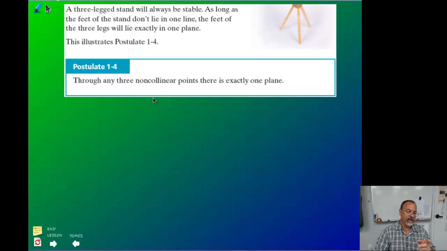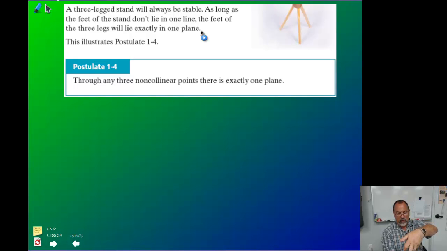And then the last postulate: 3 points that are not on the same line, there's only one plane that can go through them. This really is why a three-legged table will always be stable, and why we use a tripod when we're trying to make something secure. Once you get those 3 points in a plane, they cannot be moved out of the plane.